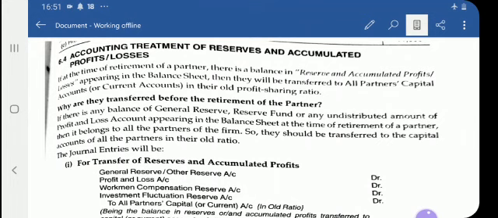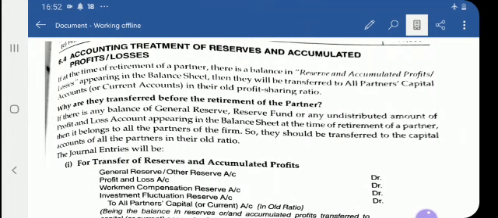If these items appear in the balance sheet on the date of retirement of any partner, then adjustments are needed: all these items are to be adjusted in all partners' capital accounts, of course in the old profit sharing ratio. Now the question arises, why are they transferred before the retirement of the partner?